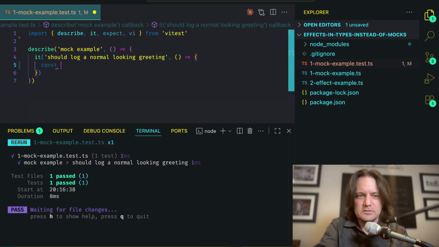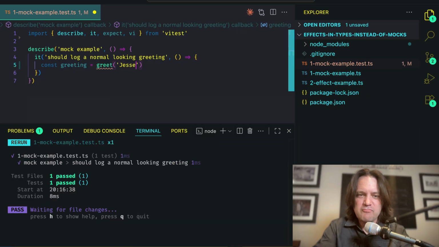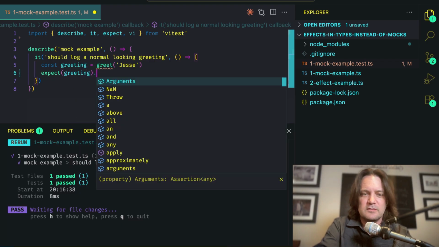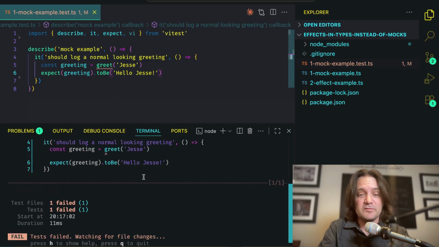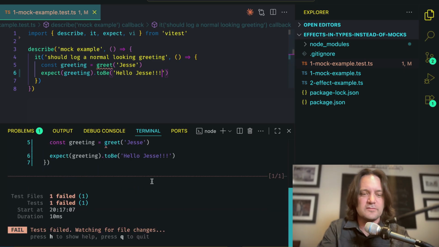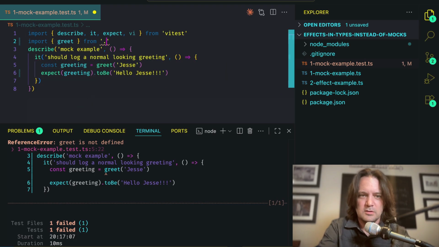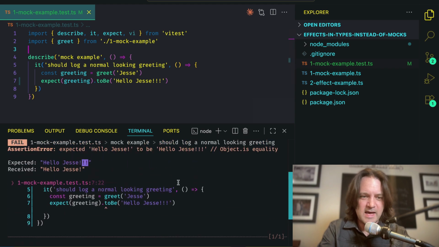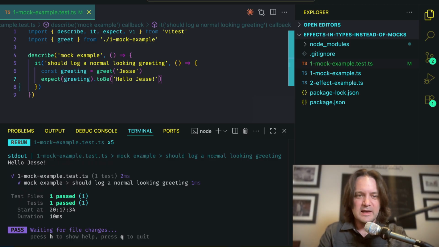So we're going to get some kind of greeting back from this greet function. And we're going to pass in Jesse, that's me. And what we're expecting from this greeting is to be Hello, Jesse. Cool, so far so good. So we've got a failing test and it says greet isn't there. And let's make sure we can get it to fail, not just from importing the function. Import greet from mock example. Cool. So now it's saying that our greeting isn't quite lined up, which is perfect. So we can red, green. Now we can refactor. Okay.